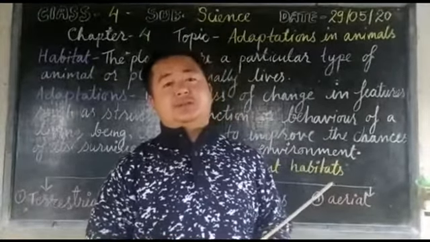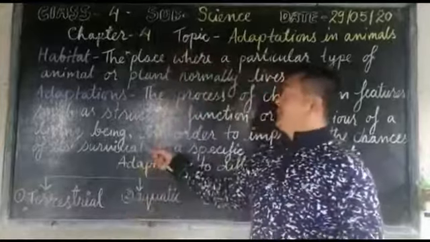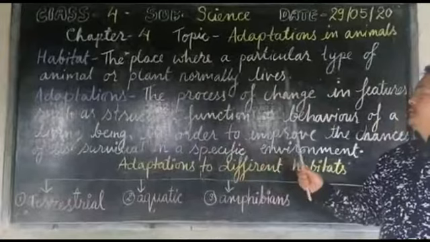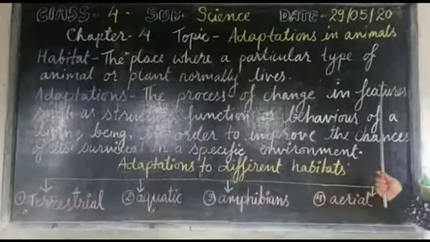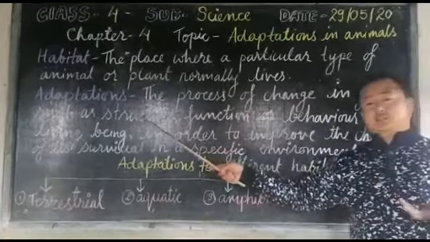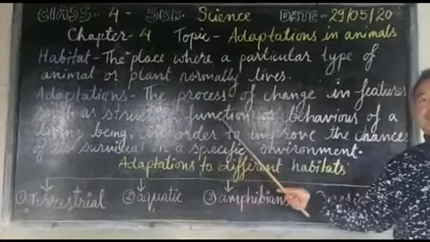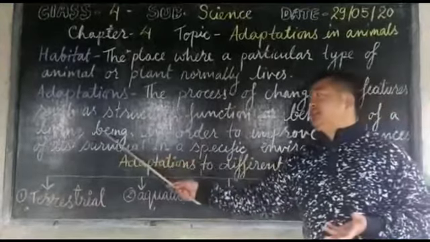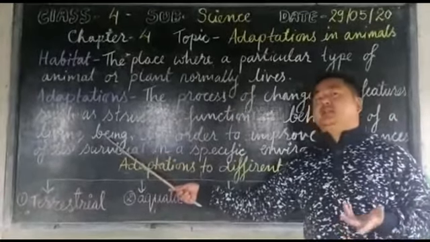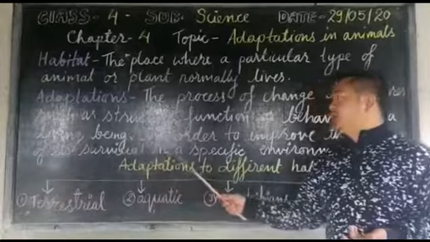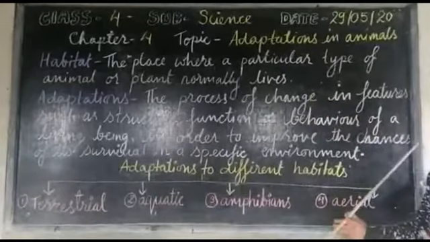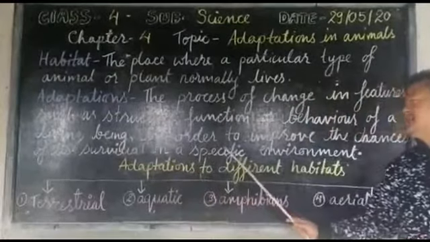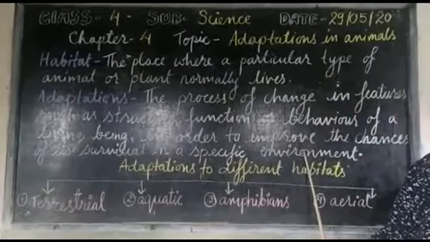So what is adaptation? Adaptation is the process of change in features such as structure, functions, or behavior of a living being, in order to improve the chances of its survival in a specific environment.